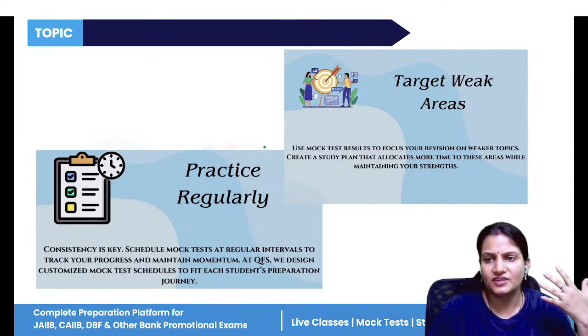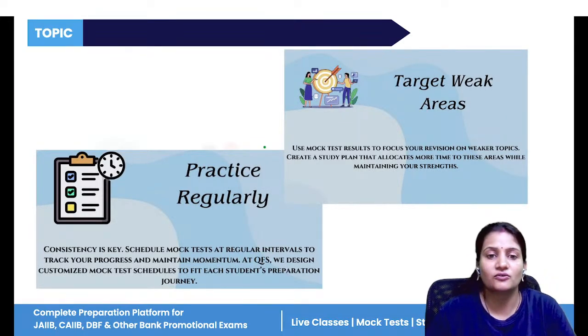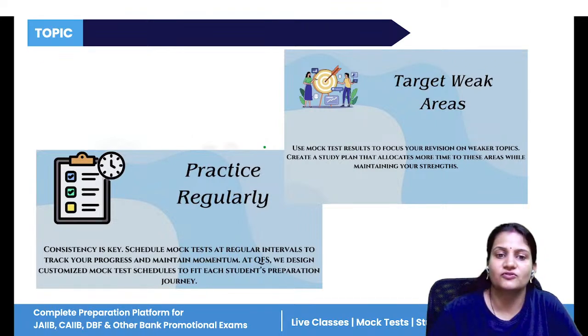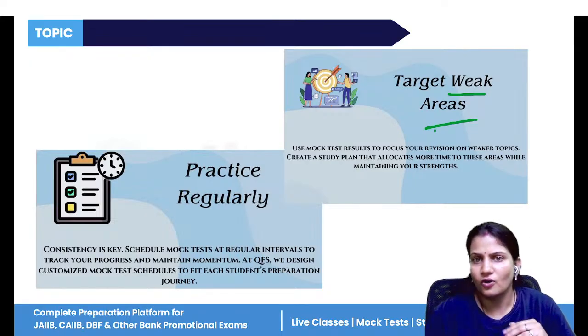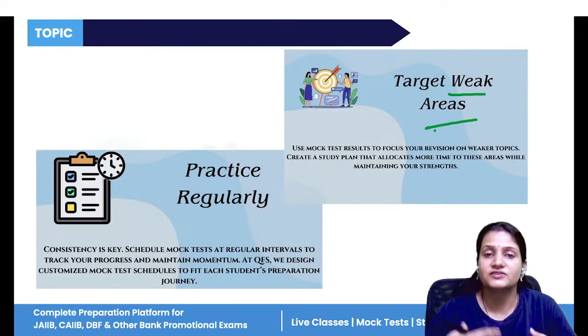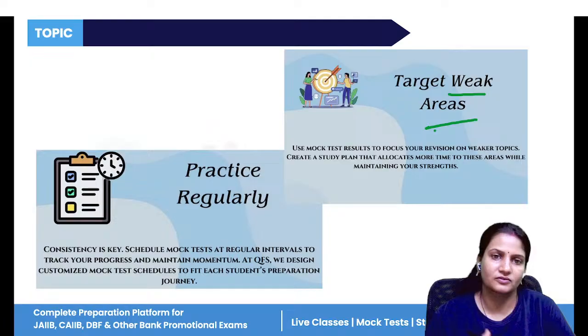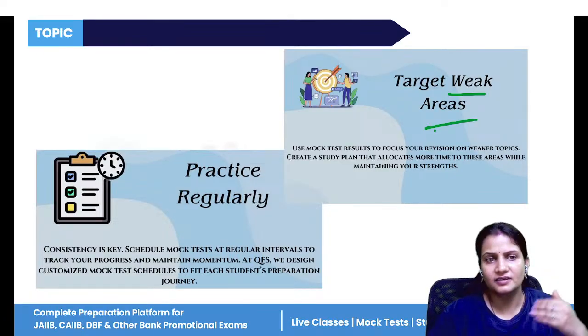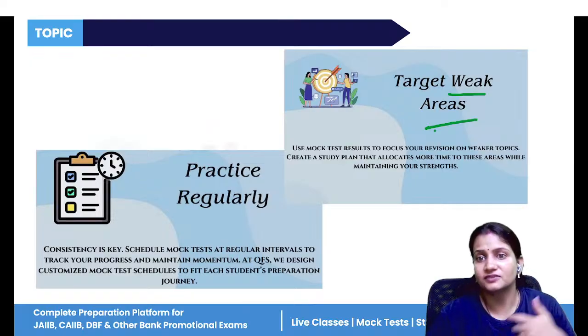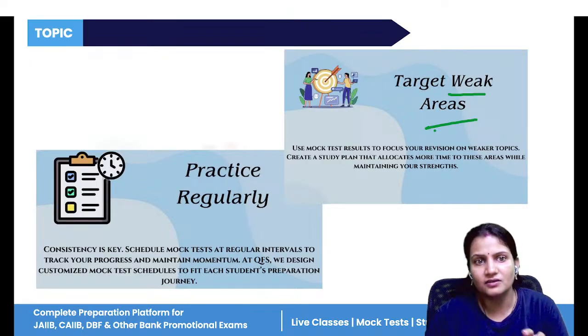Next is some tips and tricks on how to qualify this paper in a single attempt. So again, first you have to target your weak areas. See, you got an overview. You will start your preparation also when you join our paid classes. So at least you get an idea that this is a strong part for me, this is a weak part for me. The one that is weak for you, focus on that area a lot.